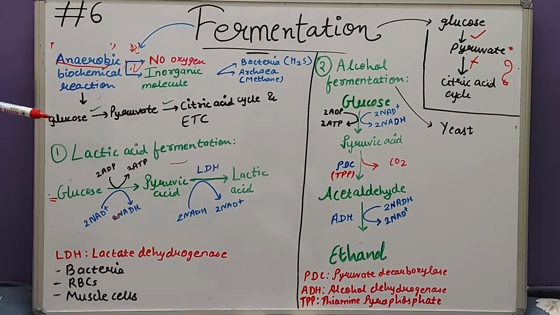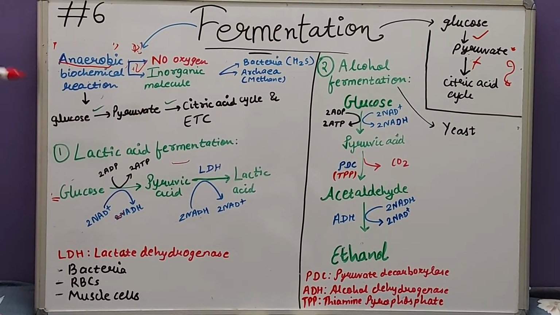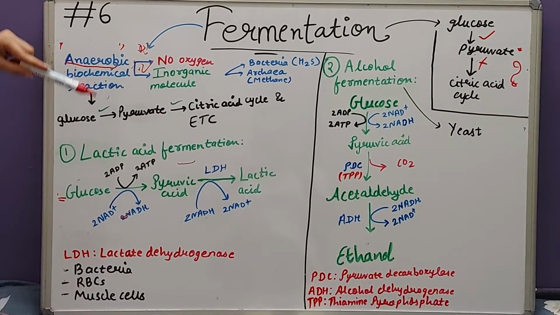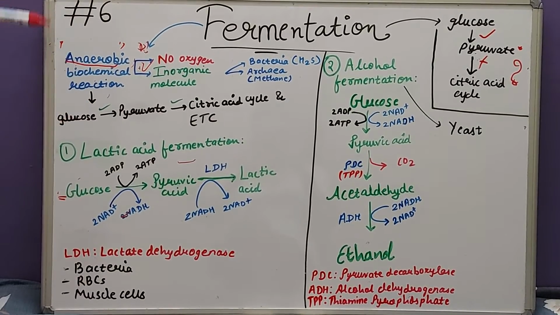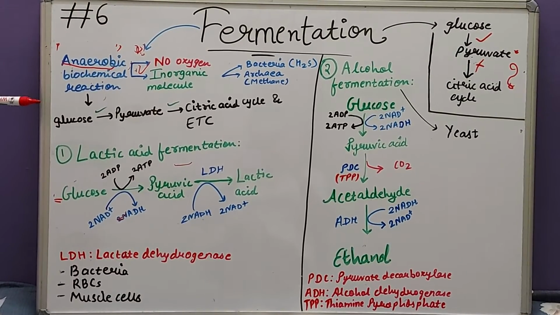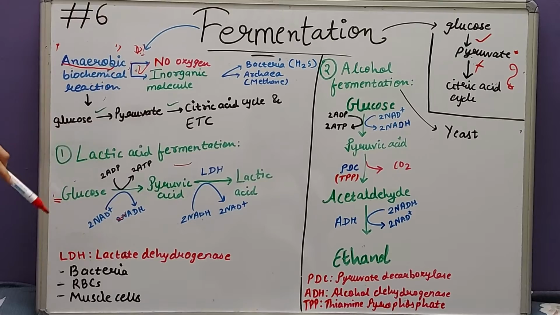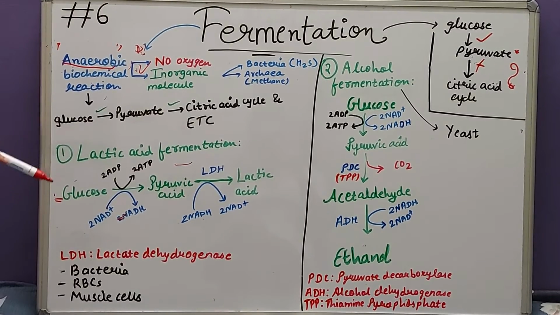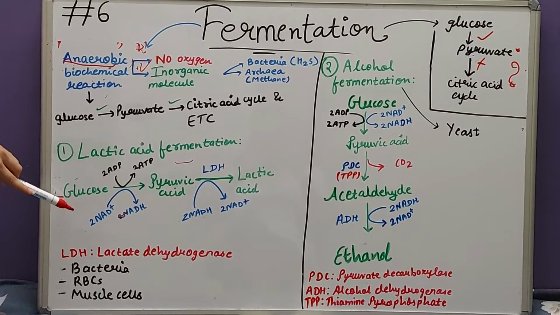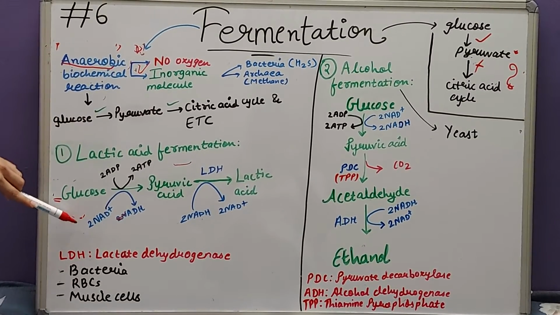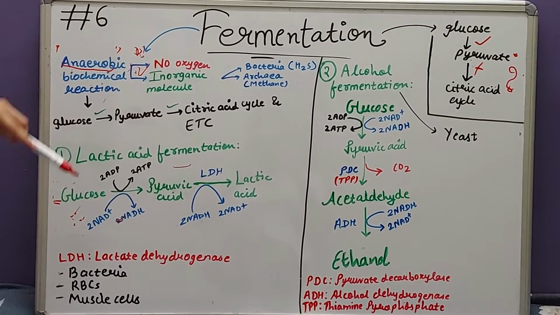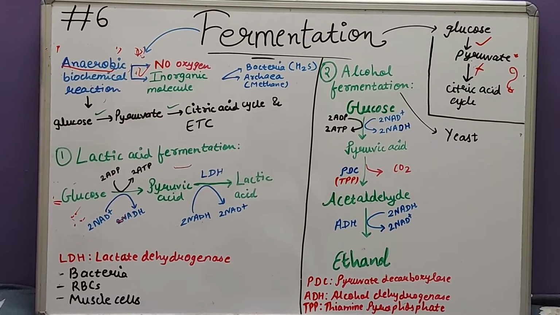Now the twist is here. See why fermentation is needed. Fermentation is needed to regenerate the 2 NAD plus molecules from 2 NADH. Why is there a need to generate 2 NAD plus molecules? Remember, in glycolysis, the conversion of glucose to pyruvic acid, 2 NAD plus molecules were utilized and converted to 2 NADH.